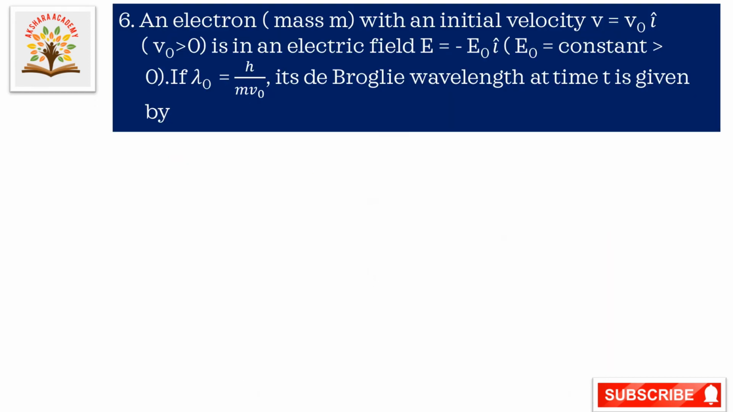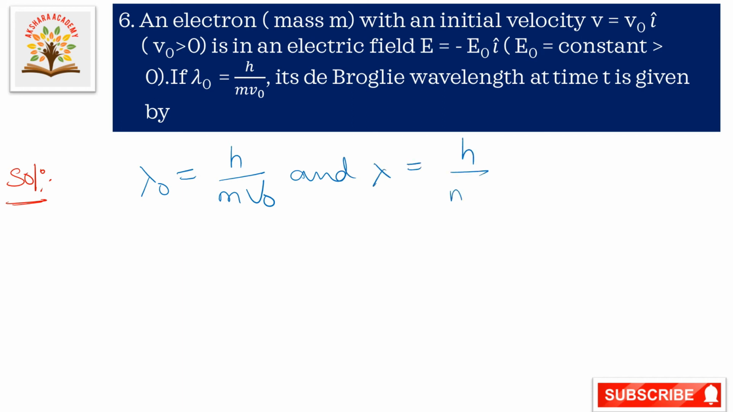This question: an electron of mass m with an initial velocity v naught is in an electric field E is equal to minus E naught i cap. If lambda naught is equal to h by m v naught, its de Broglie wavelength at time t is given by. Now let us go to the solution. Lambda naught is equal to h by m v naught, and lambda is equal to h by m v. This is equation number 1.